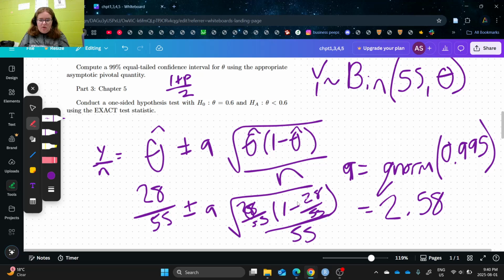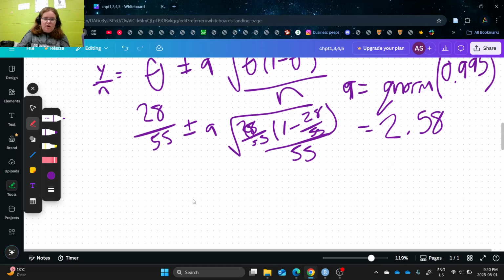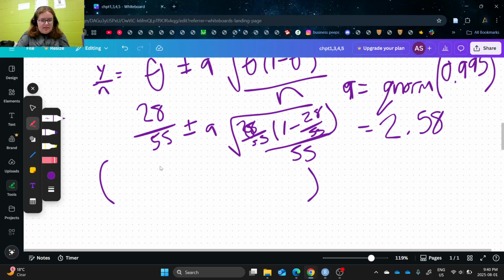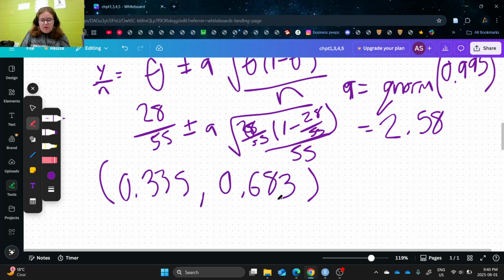Okay. So, once we throw all this in there, I have it all queued up in R already, so we just run all of these here. The lower bound is 0.335, and the upper bound is 0.683. So then from there, that's our confidence interval. We're done with that question.